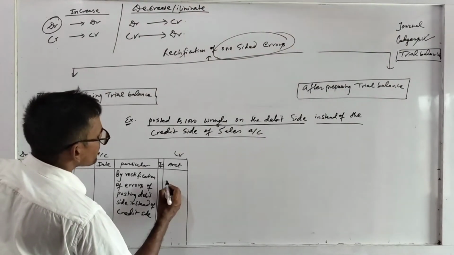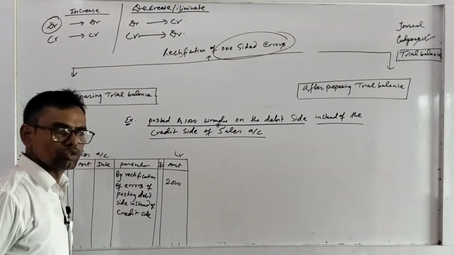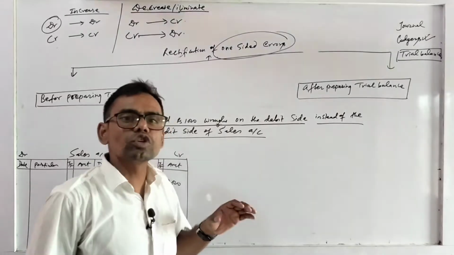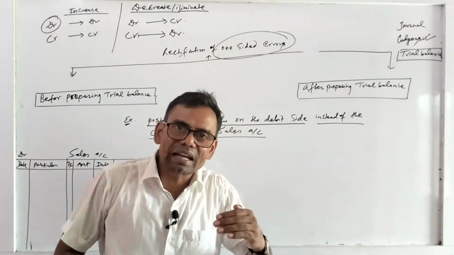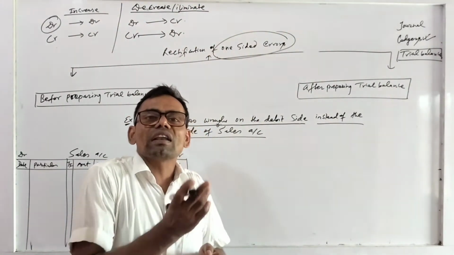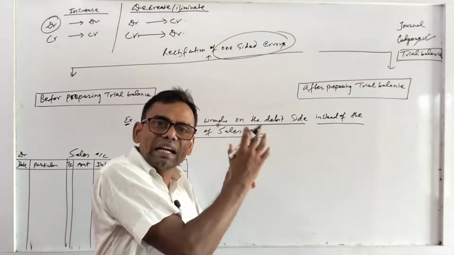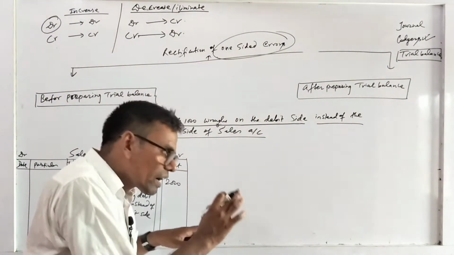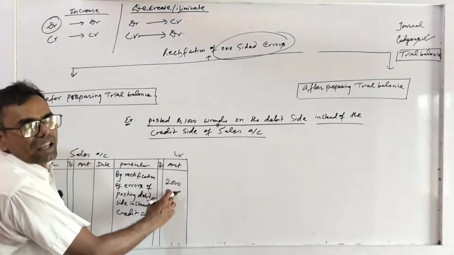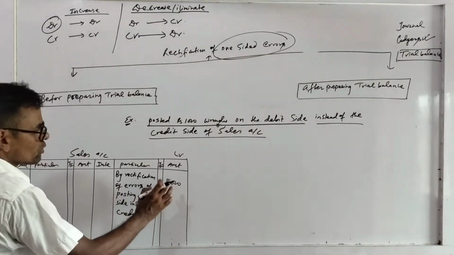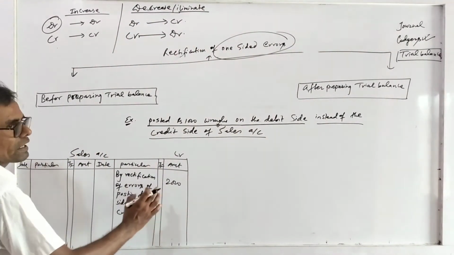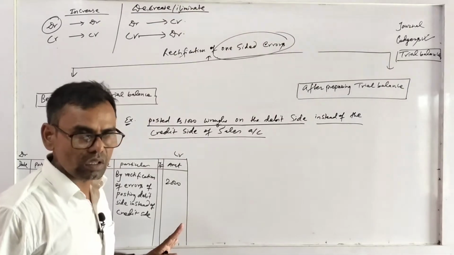That amount will be doubled, 2000. Do you know why? Because it should be in the credit side and it is already debited. To eliminate the debit side, once again 1000 rupees you have to add. It means you have to credit sales account by 2000. Then it will be balanced.